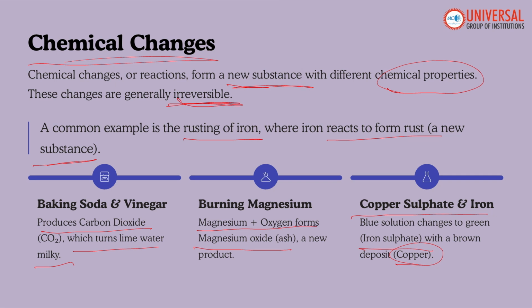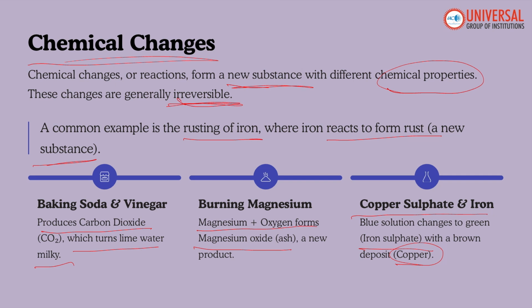And if we burn wood, we get ash, carbon dioxide and water vapor. So a chemical change is a process where a new substance is formed, and we cannot reverse the reaction, so we cannot get back the original form of the substance.